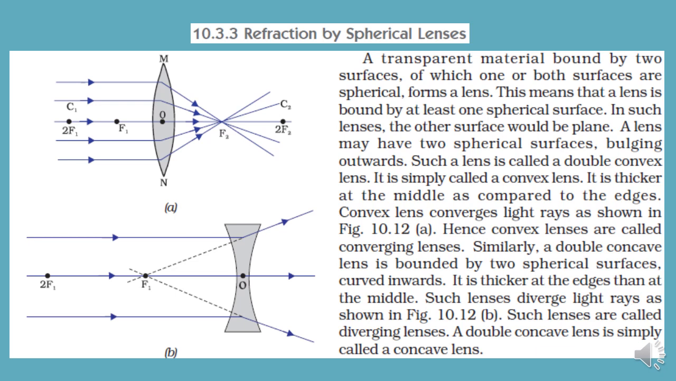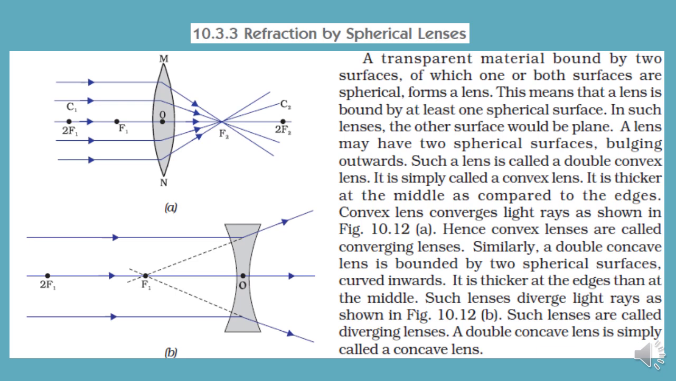In such lenses, the other surface would be plane. If one is spherical, then the other surface will be plane. But in certain cases, both the surfaces will be spherical. So when both the surfaces are spherical, both might be bulged outwards, as you can see over here, or both the surfaces will be curved or bulged inwards. So here you can see that both the surfaces are curved inwards. So these are examples of lens.